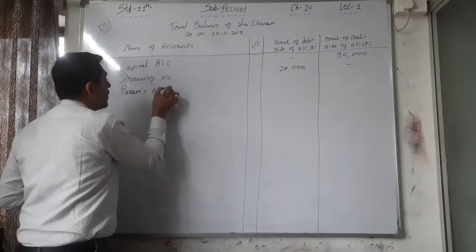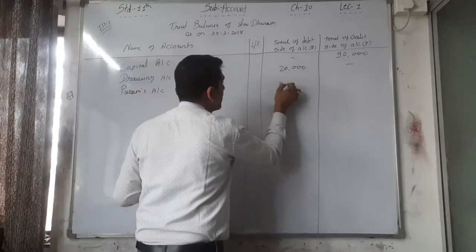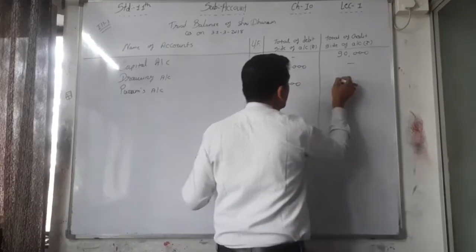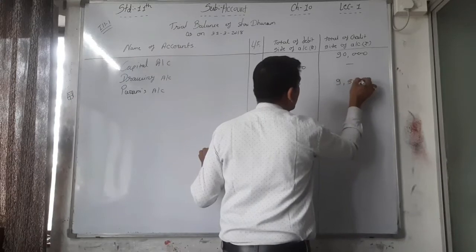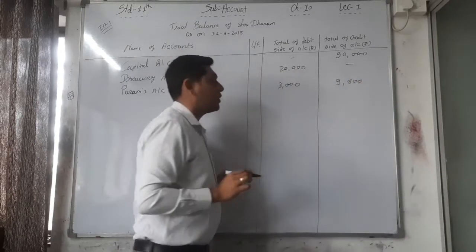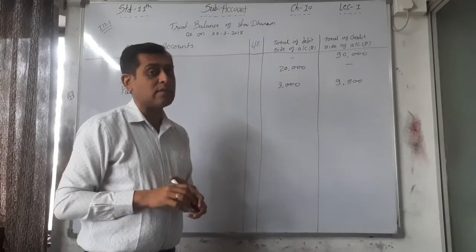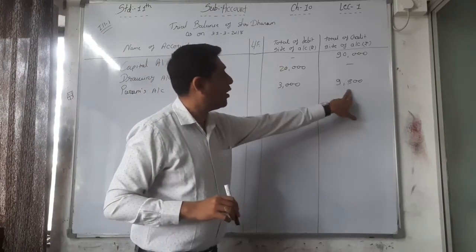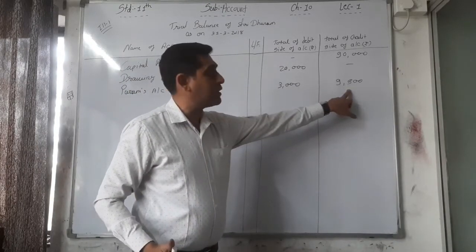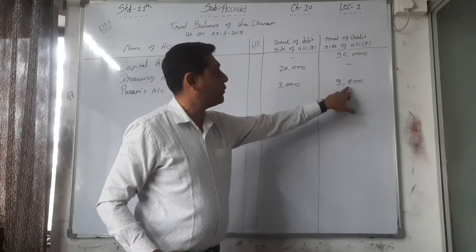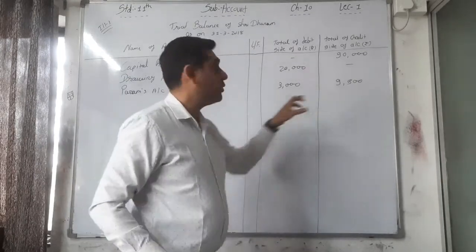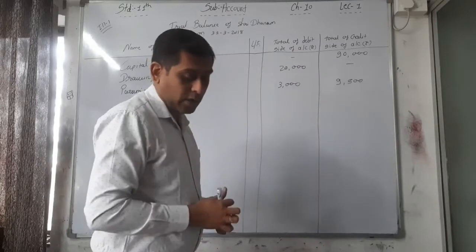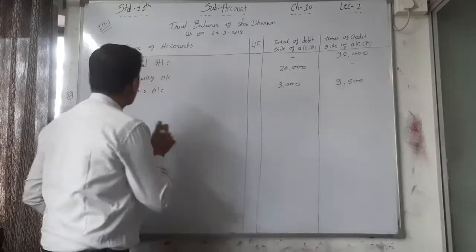Param's account debit side total is 3,000 and the credit side total is 9,500. So you can say here the credit balance of Param is there, because on which side is the highest total? On the credit side the total is highest. That's why we can say credit balance for the Param account. Okay. Next, Karam's account.